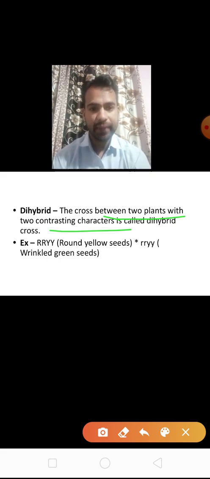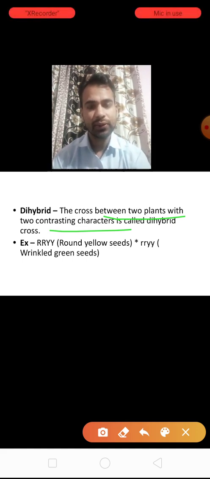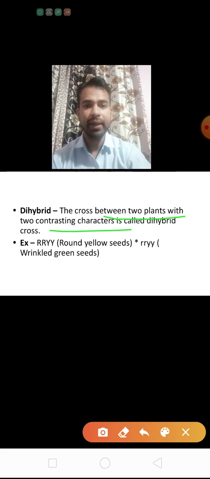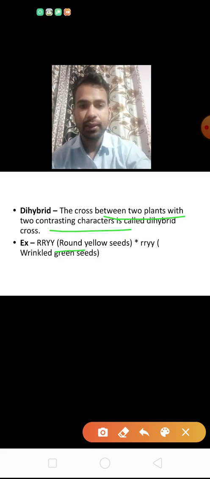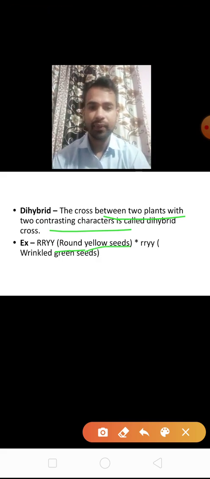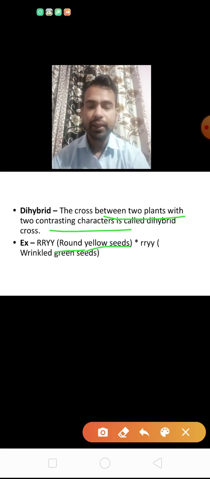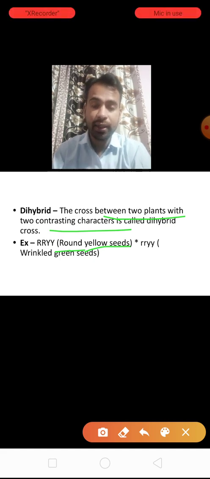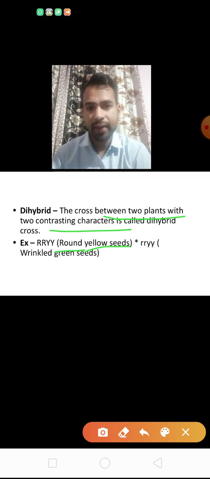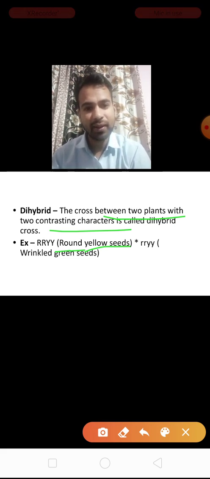Here in dihybrid Mendel chose two characters, shape and color, round and yellow. Shape and color are the two characters taken in the garden pea in the dihybrid cross by Mendel. Clear?